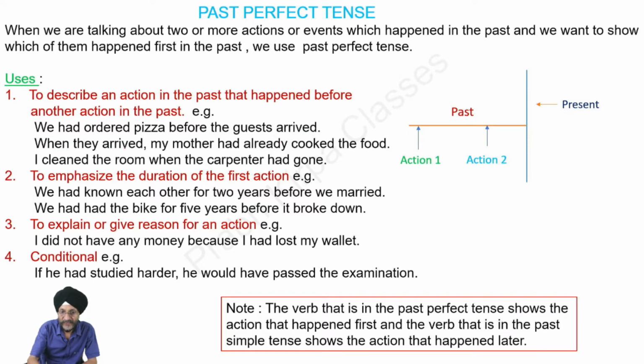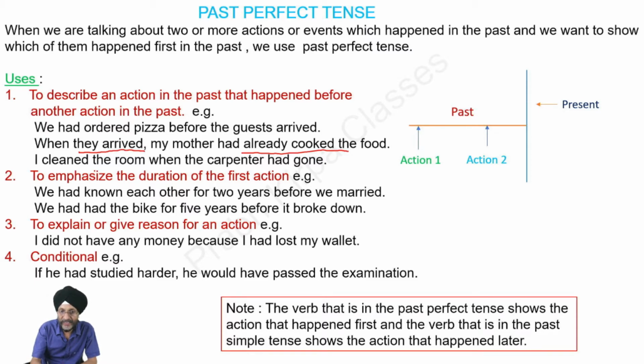Next, when they arrived, my mother had already cooked the food. That is, the food had already been prepared by the mother. That is, this part of the sentence has to be in the form of past perfect tense. The action had already been taken. They arrived later on. So this part of the sentence is in past simple form.